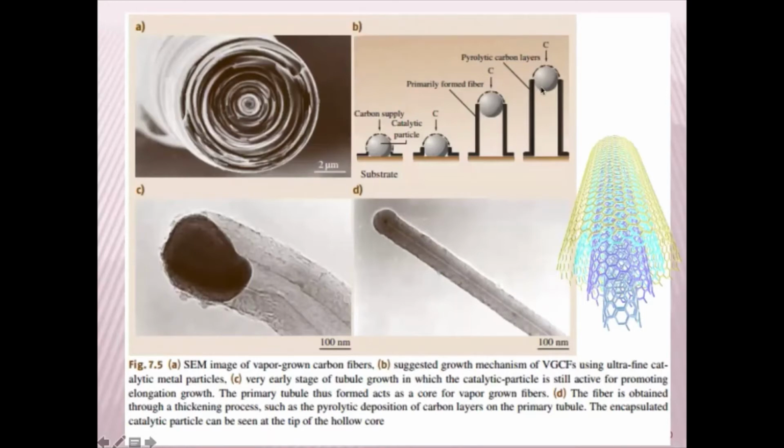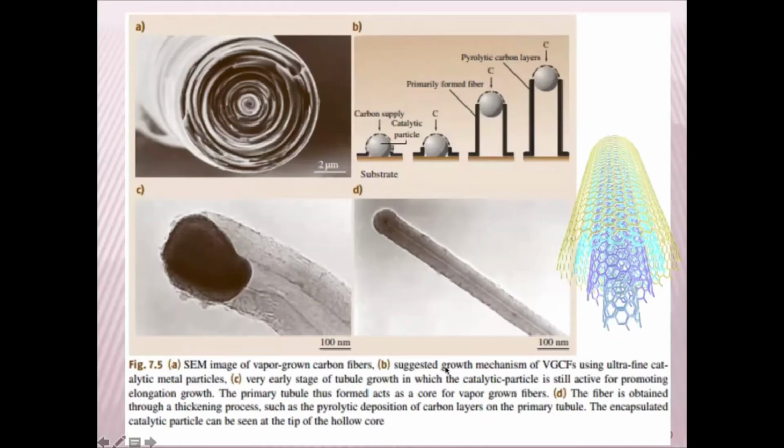Still, the metal nanoparticle is intact, but at one point the pore is very small compared to the actual diameter of the tube. Under those conditions, the tube loses its significance, and you basically call it a fiber.